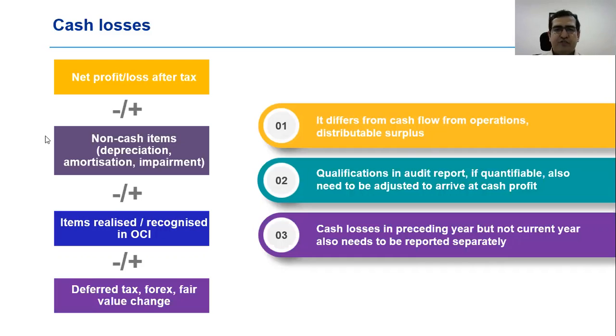Something similar to what you would see in preparation of restated financial statements for an IPO. And finally, the reporting is for the current year as well as the preceding year. So if there is no cash loss in the current year, but there was a cash loss in the preceding year, then the auditor would need to separately report this, saying there is no cash loss in the current year, but there was a cash loss in the previous year.